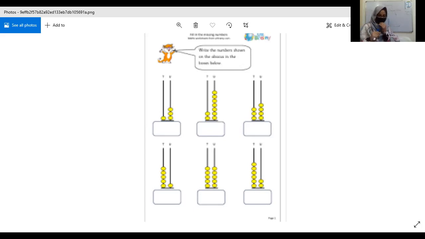Okay, let's look at the first one, and we always start from the left hand side. Excellent. So how many beads are on the ones column? 3. And how many on tens? 1. So the number is 13. Excellent. Okay, let's ask Sarah next. Yes, Sarah. Count the number of beads on the ones column. 1, 2, 3, 4, 5, 6, and 7. Excellent. And how many on the tens column? 2. So the number is 27.